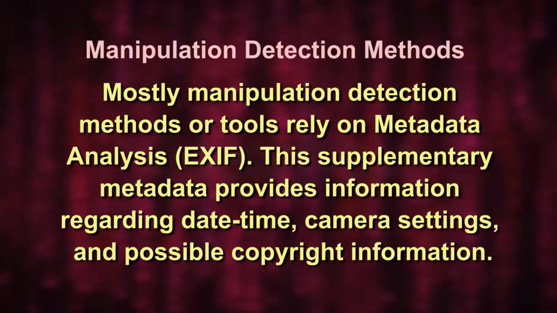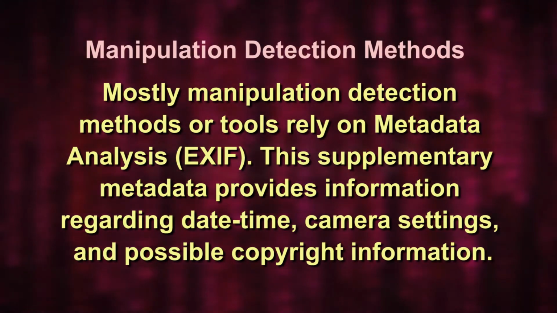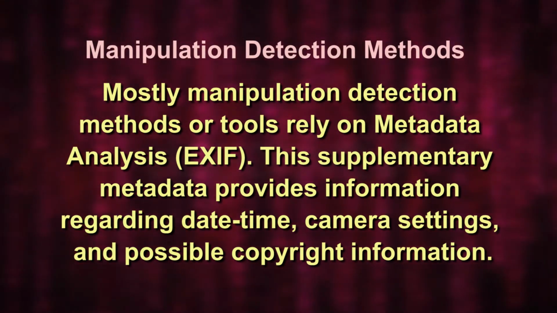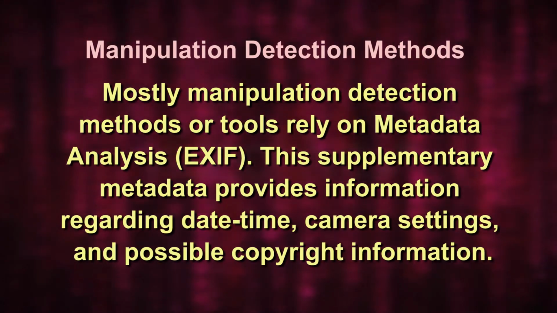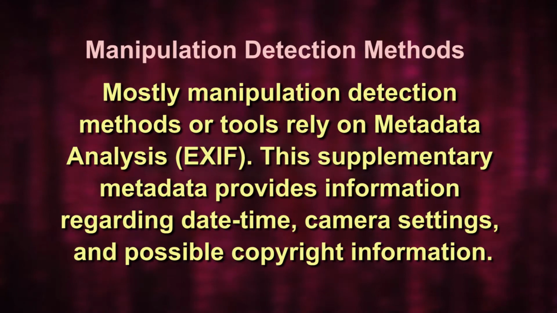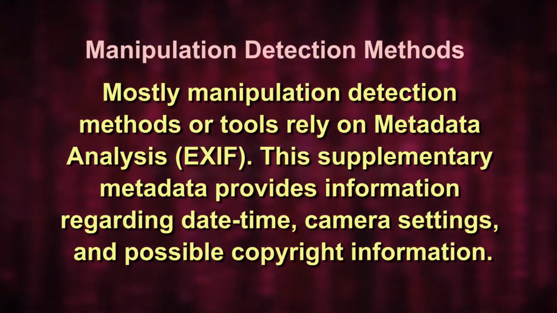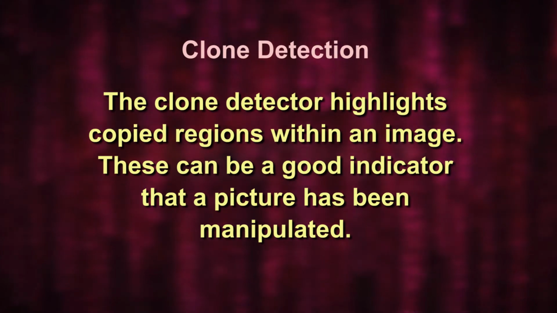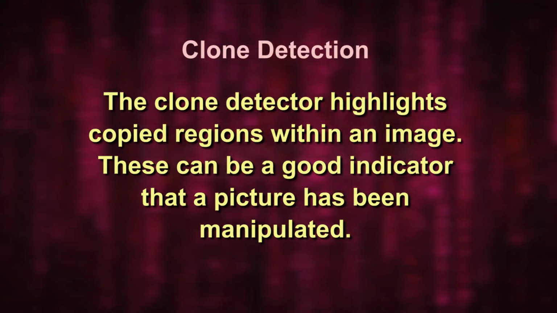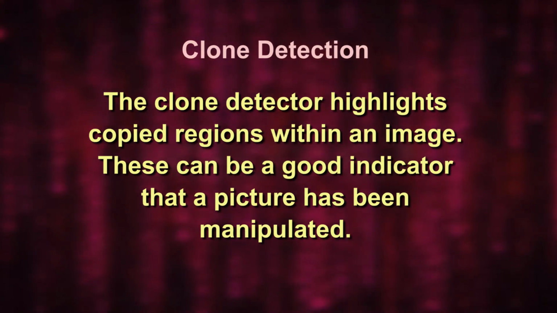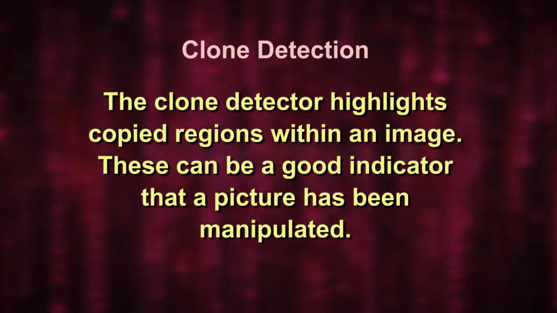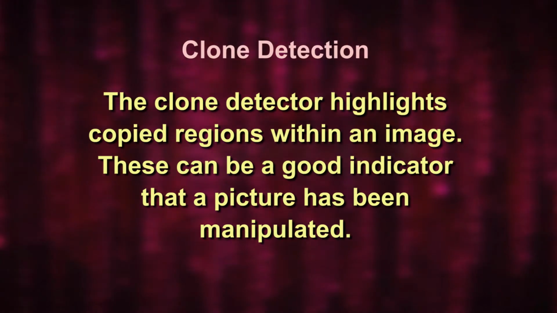Let us have a look at various manipulation detection methods or tools. Mostly, manipulation detection methods or tools rely on metadata analysis, that is EXIF metadata. This supplementary metadata provides information regarding the date, time, camera settings and possible copyright information, and also the photo processing software. Clone detection: the clone detector highlights copied regions within an image. These can be a good indicator that a picture has been manipulated.